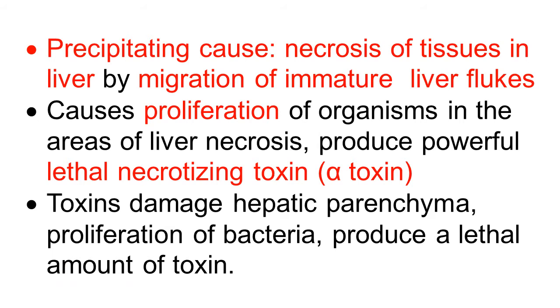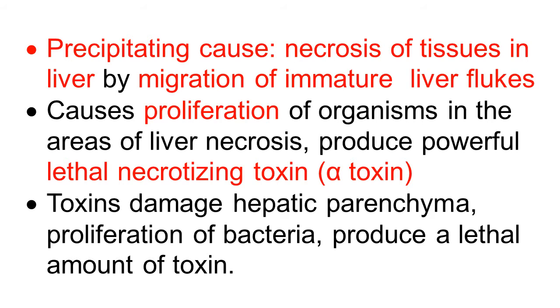Friends, the precipitating cause is necrosis of tissue in the liver caused by migration of immature liver flukes. This disease has association with fascioliasis.